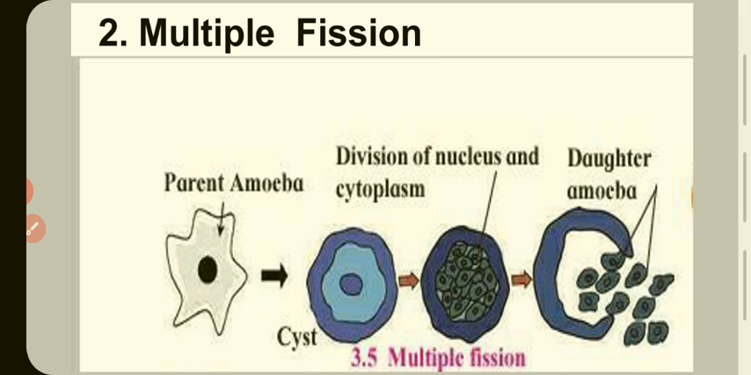Second method, multiple fission. Multiple means more than one. Asexual reproduction by multiple fission is performed by amoeba and other similar protists. Amoeba stops the formation of pseudopodia. Pseudopodia means false feet. Pseudopodia are for locomotion. So amoeba stops the formation of pseudopodia and thereby movement whenever there is a lack of food or any other type of adverse condition. When pseudopodia stop, it becomes rounded.